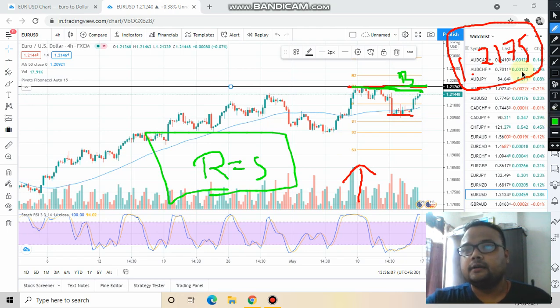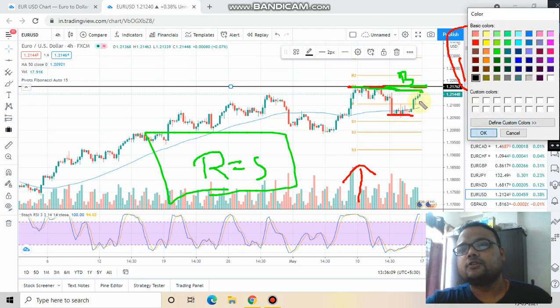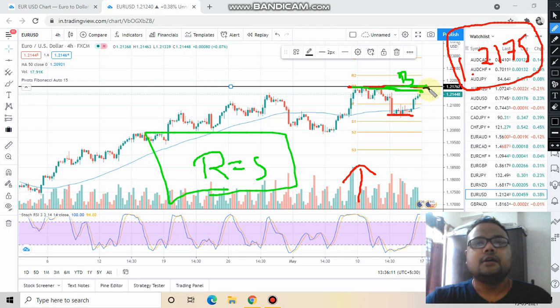On the other hand, if the market fails to cross the level and reverses, you should not short the market, because the overall trend of the market is towards the upside. If you short the market, you may get trapped. You should not risk your money in a risky trade. Therefore, be safe. Only buy if the market crosses this level. So this is your first trading opportunity.